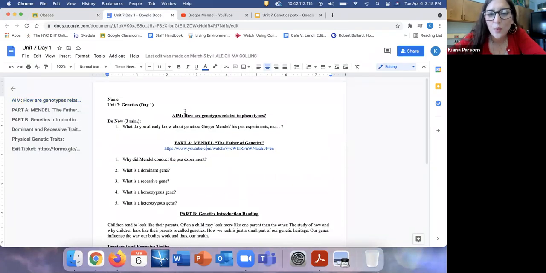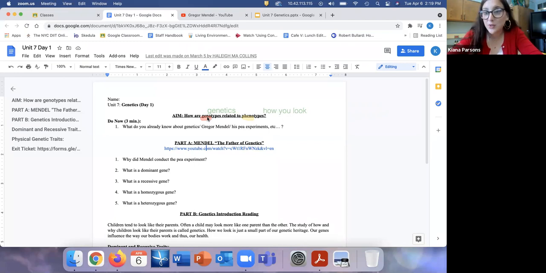Genetics Day 1. And today's aim is: how are genotypes related to phenotypes? This word genotype has something that you might recognize right there in the word. Genotypes refer to our genetics, so what is actually in your genes. Phenotypes, these new vocabulary words, refer to how you look.